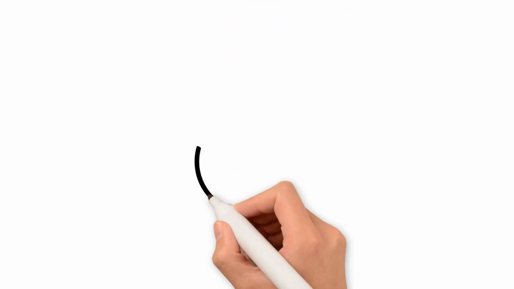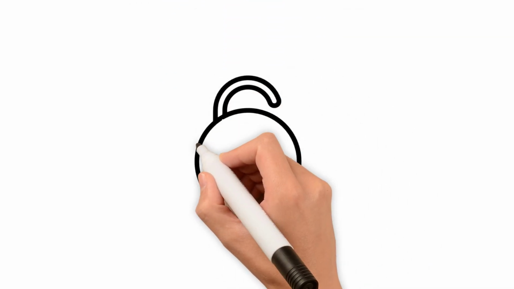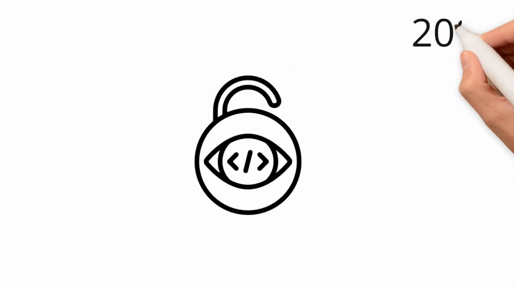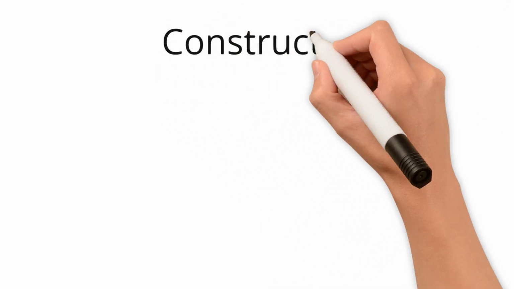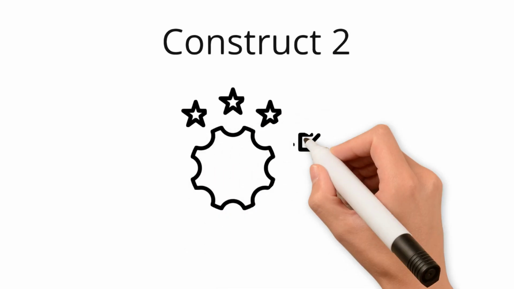Construct. Construct was developed by the British company Scirra Limited. The first version of the engine, Construct Classic, was released in 2007 as an open-source project. However, with the release of the next version, Construct 2, in 2011, the engine became a commercial product and evolved into a more professional tool.